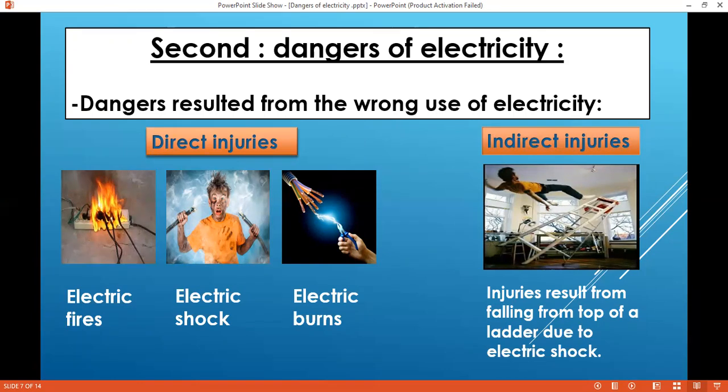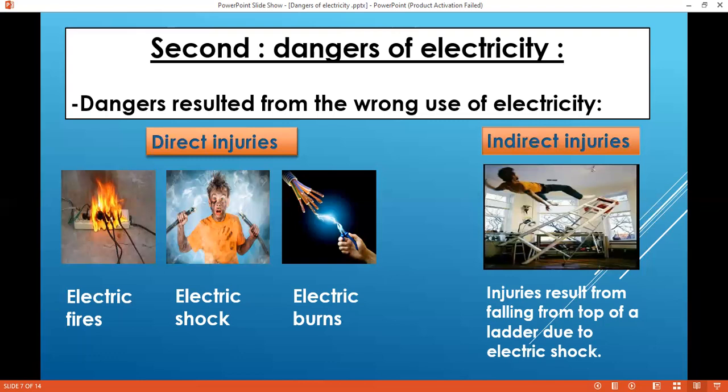Dangers resulting from the wrong use of electricity cause direct injuries, like electric fires, electric shock, and electric burns. So we have to take all the precautions when we deal with electricity. If I ask you about dangers of electricity, it causes two things: direct injuries and indirect injuries.